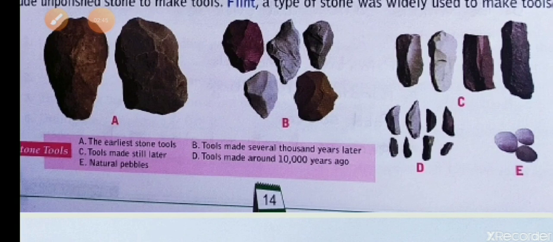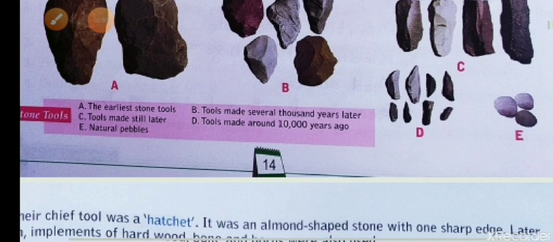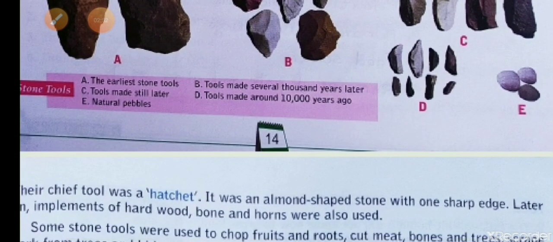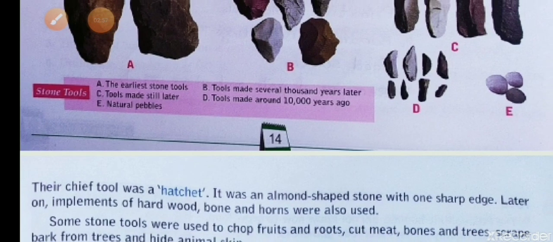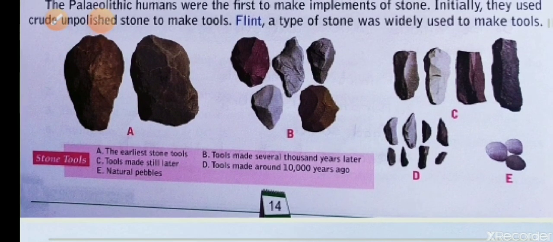Most of the people used the hatchet. What is a hatchet? It is an almond shaped stone with a sharp edge. They used these tools for many purposes. Which are they? For chopping fruits and roots, and cutting meat, bones and trees.